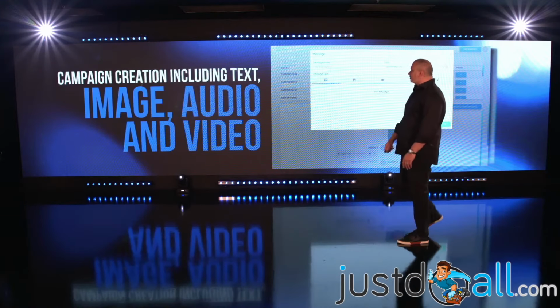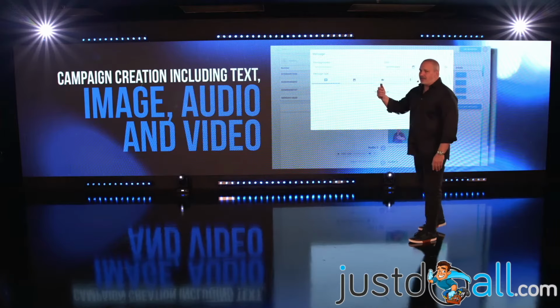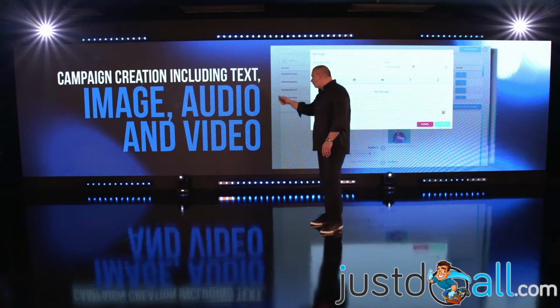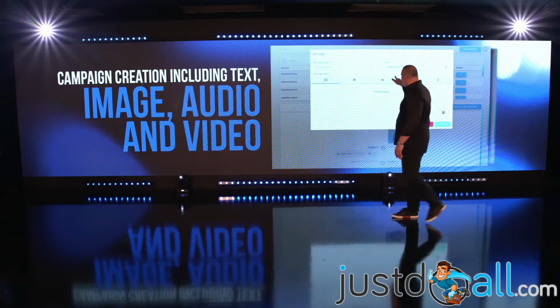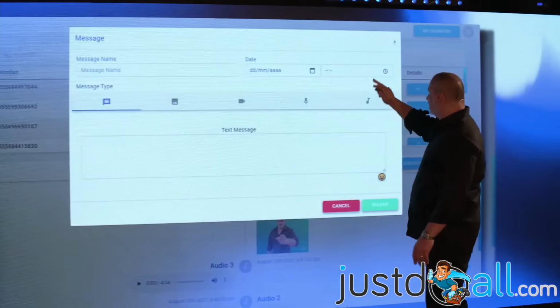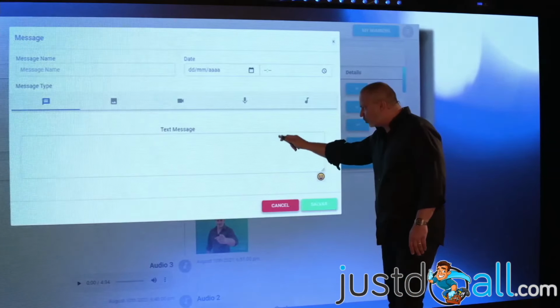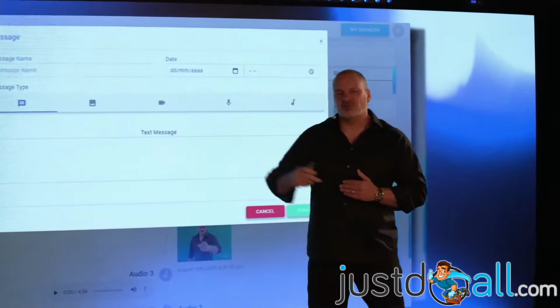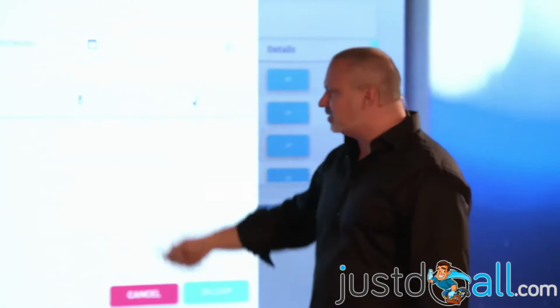And then the rule is people can join just one group and all those things, all right? Then you can send the campaigns, you can send a message by text, image, audio, and video. So this is how you can create all the campaigns. You give a name, a date, and a time, and then you start creating the campaigns. If it is 50 messages that I'm going to send on WhatsApp during the launch, I can do the 50 messages here, and then it's going to create a timeline.